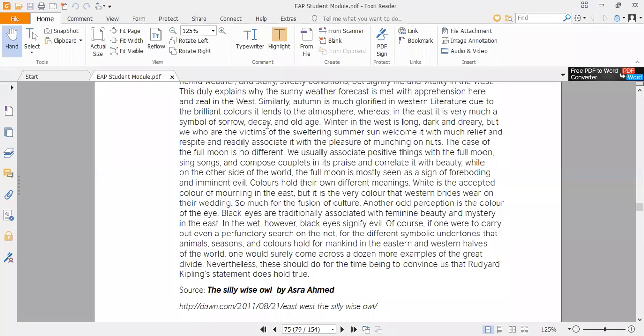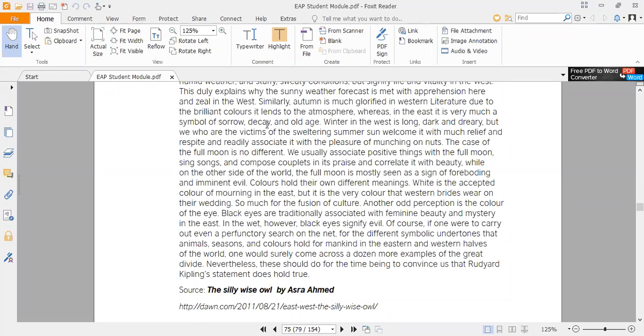On the other side of the world, the full moon is mostly seen as a sign of foreboding. Foreboding means that something bad is going to happen. It is the feeling that something bad will happen. That is foreboding, and imminent evil. Whenever in the Western context they see the full moon, they think that now something bad will happen. Other bad feelings come in their mind, that some evil thing or some bad thing will happen in their life, and it is a sign of imminent evil.